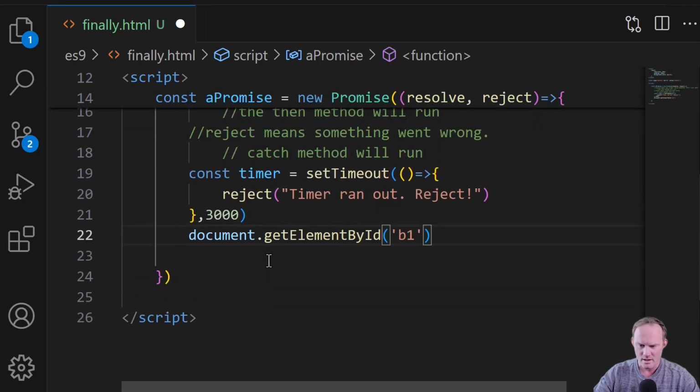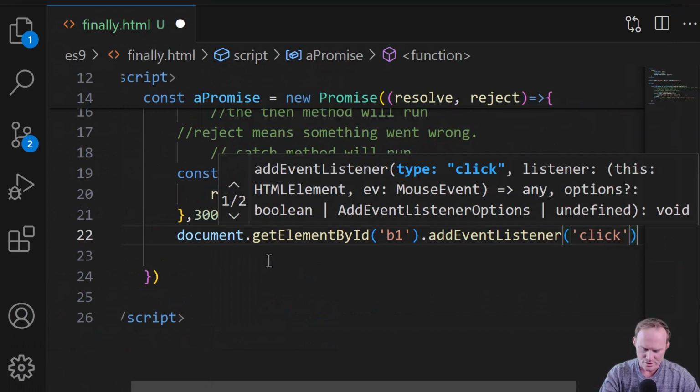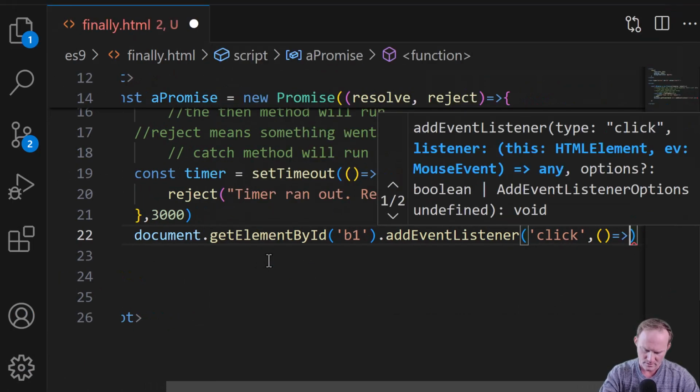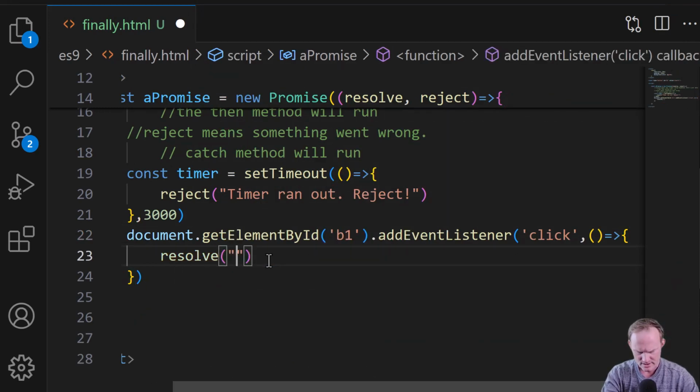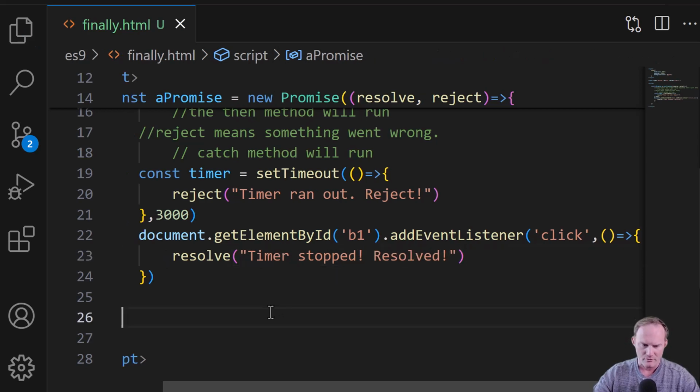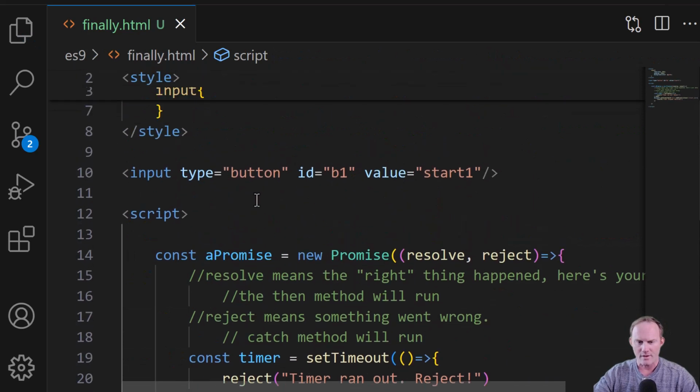Grab B1. We will add an event listener to it. We'll add a click listener. What do you want to run? Well, let's do this. We'll just resolve. And we'll put inside of our resolve "timer stopped" resolved.